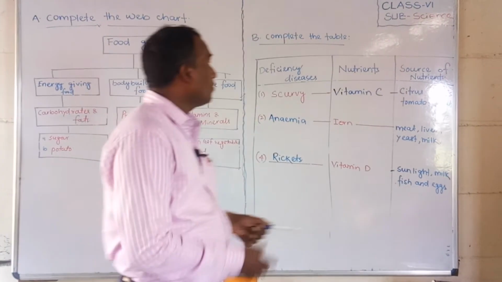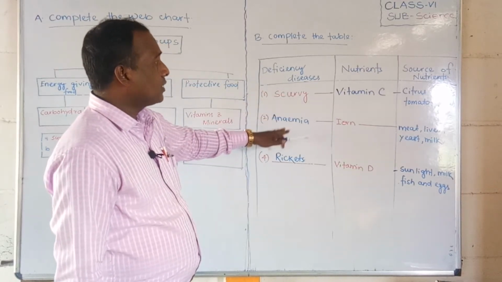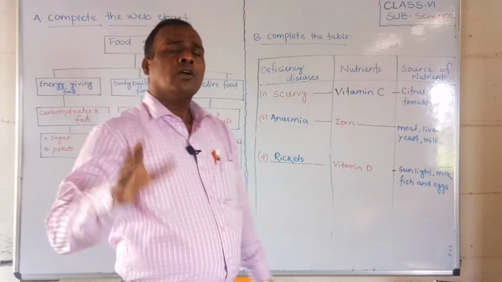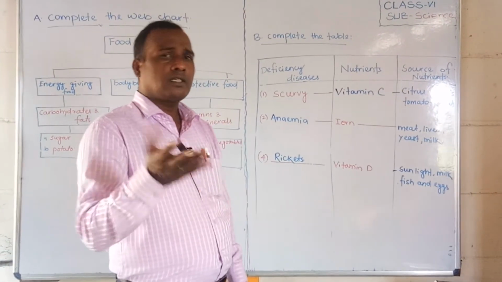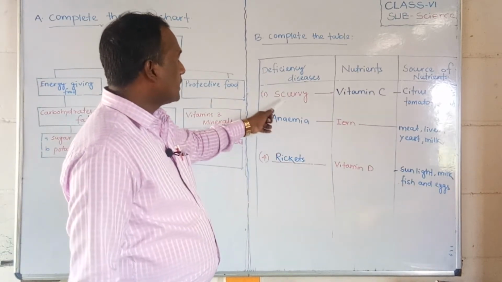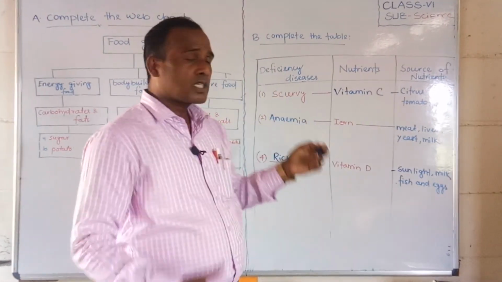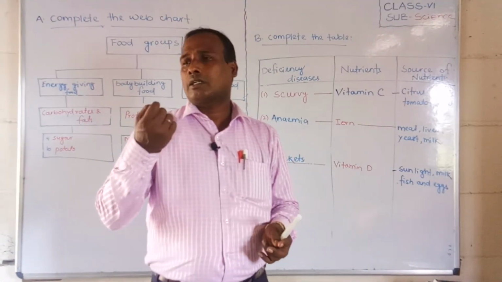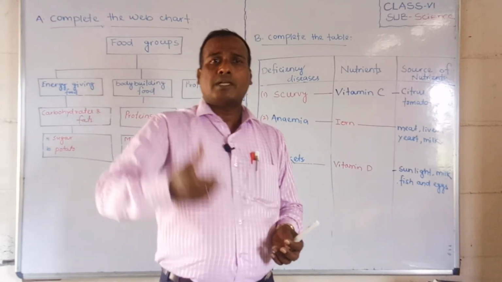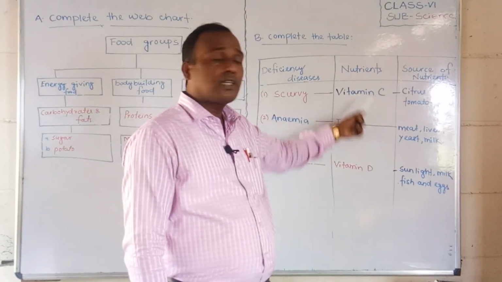Okay students, now we will discuss the deficiency table: diseases, their nutrients and where we get them. Some more are there, but I have written only three according to your chart. You have to understand scurvy, vitamin C, and citrus food, tomato, sprouts. Scurvy, especially if you have seen, causes skin problems and bleeding gums, due to deficiency of vitamin C.